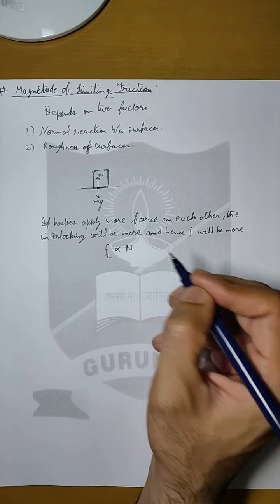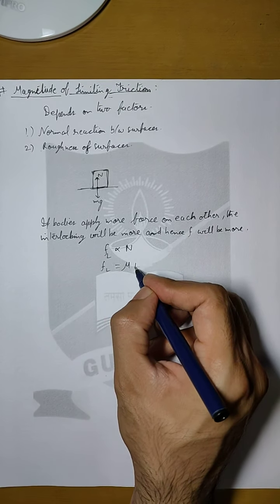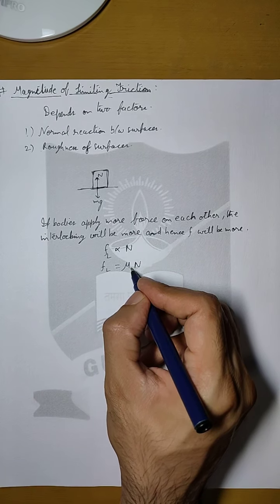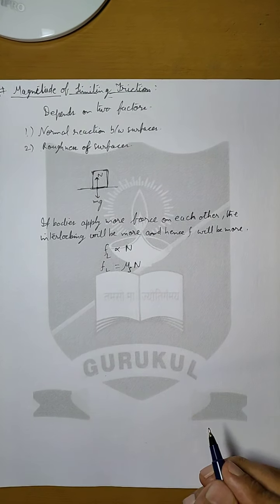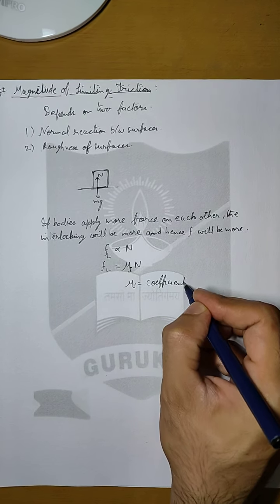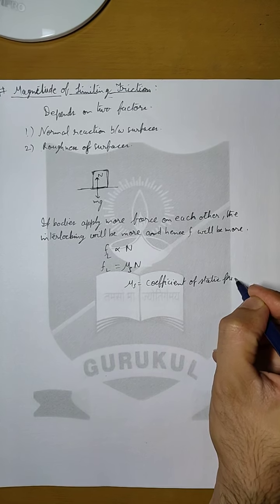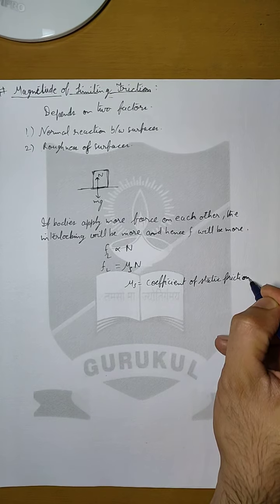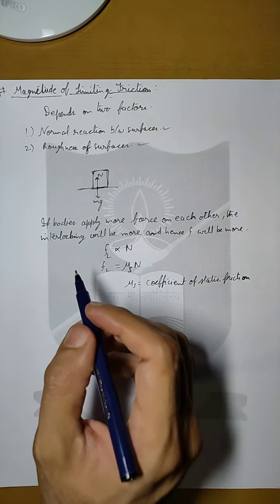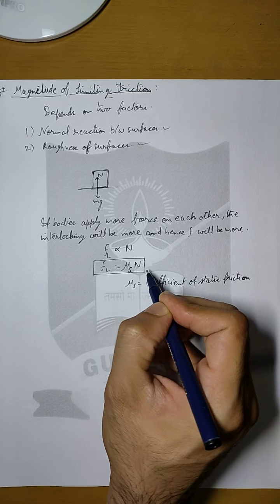Limiting friction depends upon the normal reaction. If we remove the proportionality sign, then we introduce a constant mu, where mu is the coefficient of static friction. So more accurately we can write it as mu s, and mu s is the coefficient of static friction. It is a constant whose value depends upon these two conditions. So for static friction, we can highlight this. This is an important formula.